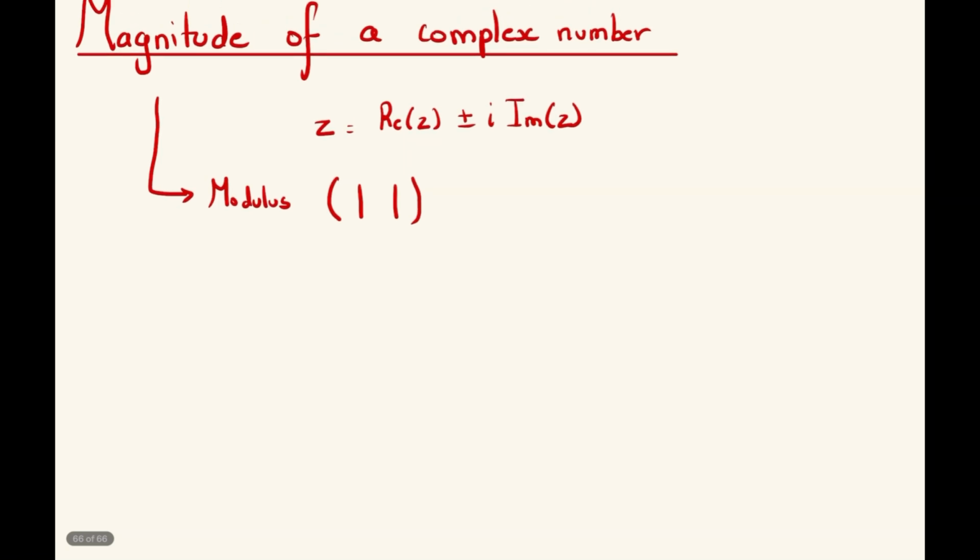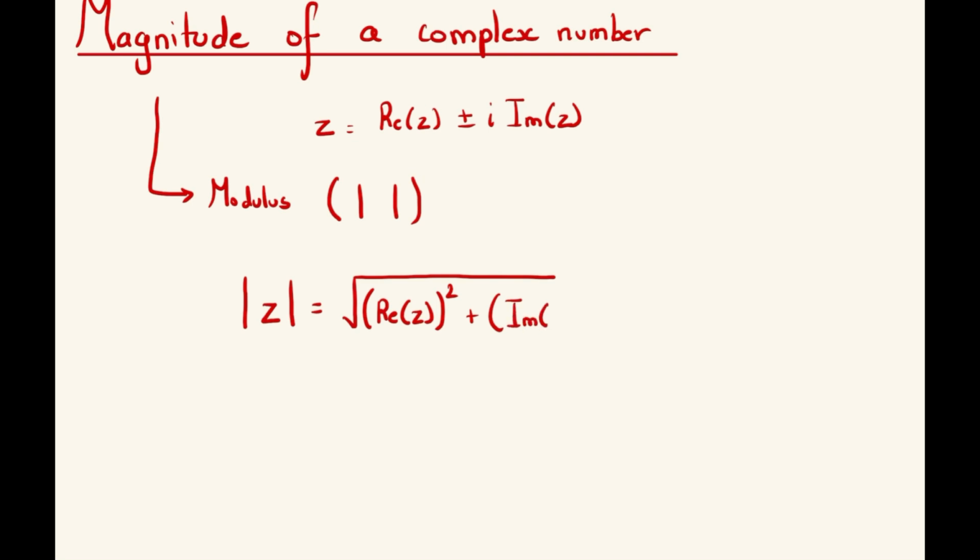So in this case, the magnitude of the complex number z will be equal to the square root of the real part of z squared plus the imaginary part of z squared.